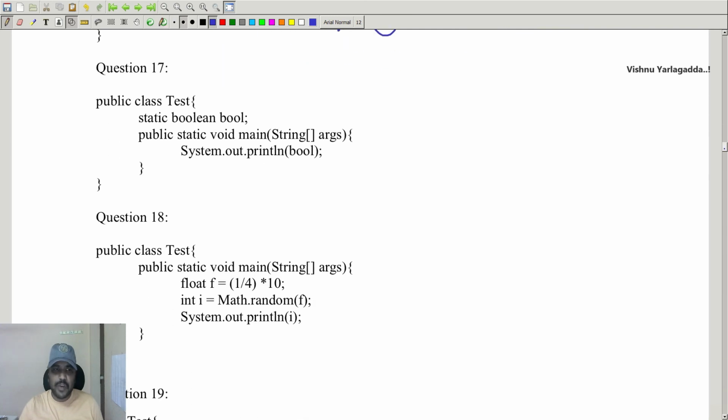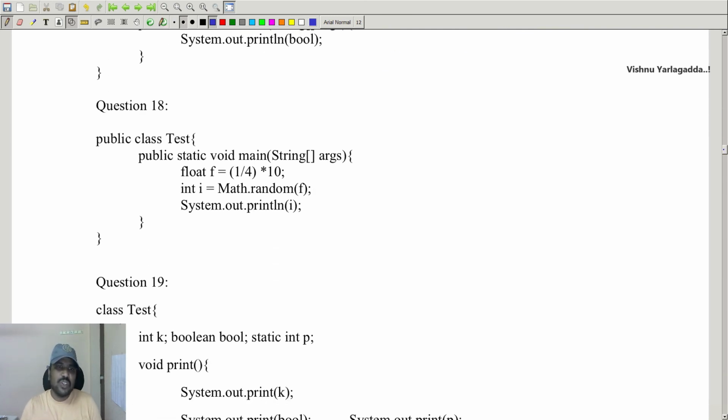Normal variable, two different memory locations. Static variable, common memory location. So fine. So this is not random. This is a round.